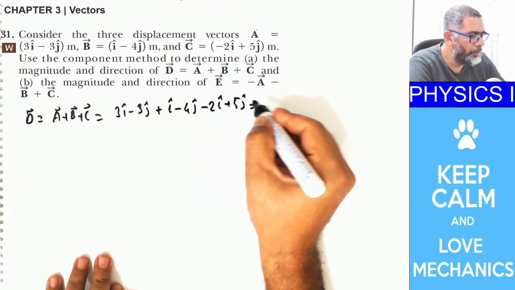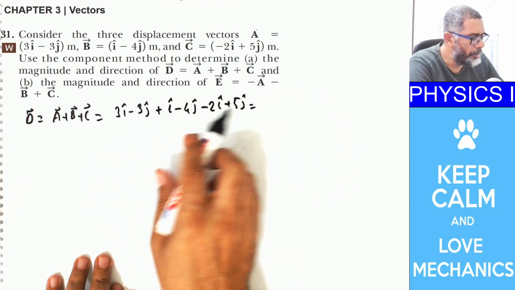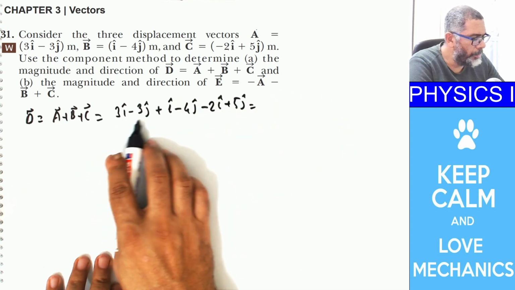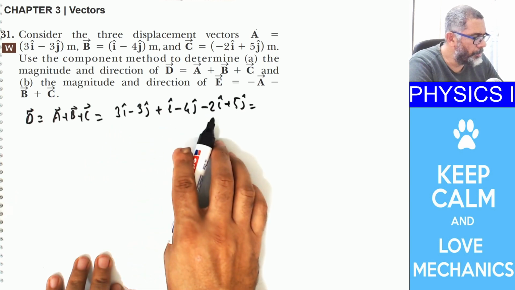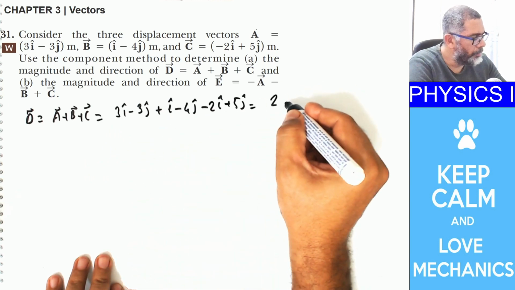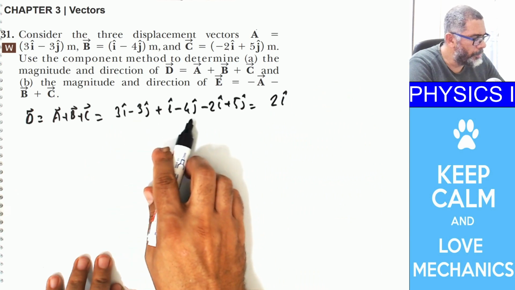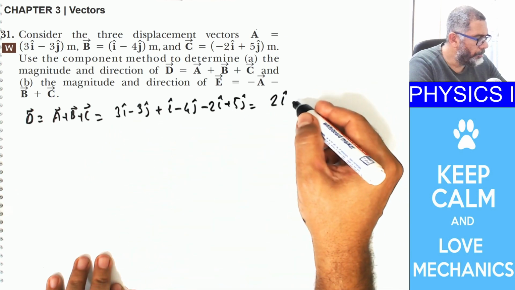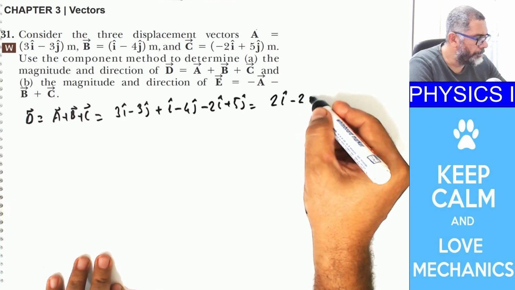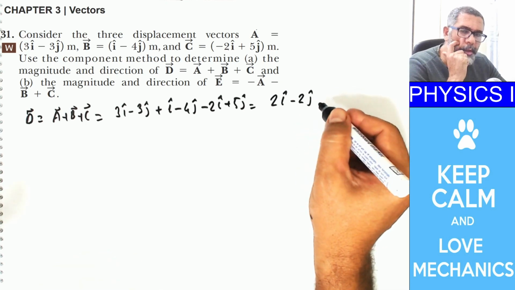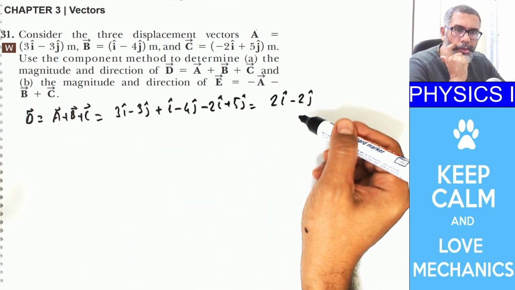So all you need to do is just add the i's and j's. For i it's 3 plus 1 minus 2, which is 2i, and minus 3 minus 4 is minus 7, plus 5 is minus 2j. Okay, this is the vector d in unit vector notation.